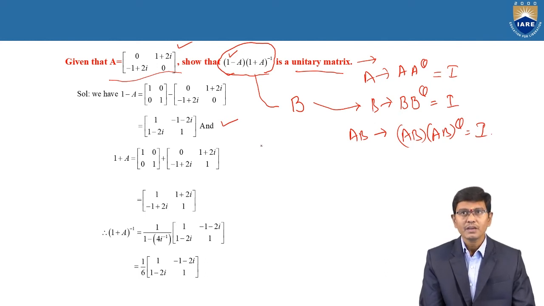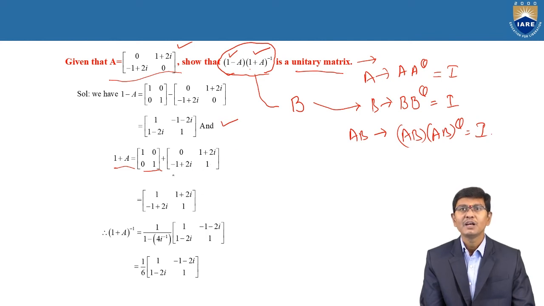Next, similarly, we need to find out what (I plus A) whole inverse is. Before finding that, we need to find the value of I plus A. As we know, I is the 2 by 2 unit matrix 1 0 0 1, plus A, which is 0, 1 plus 2i, minus 1 plus 2i, 1.